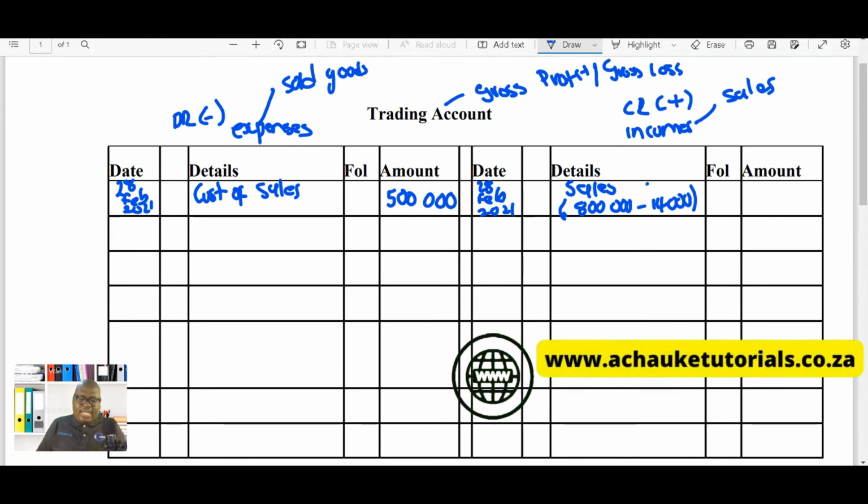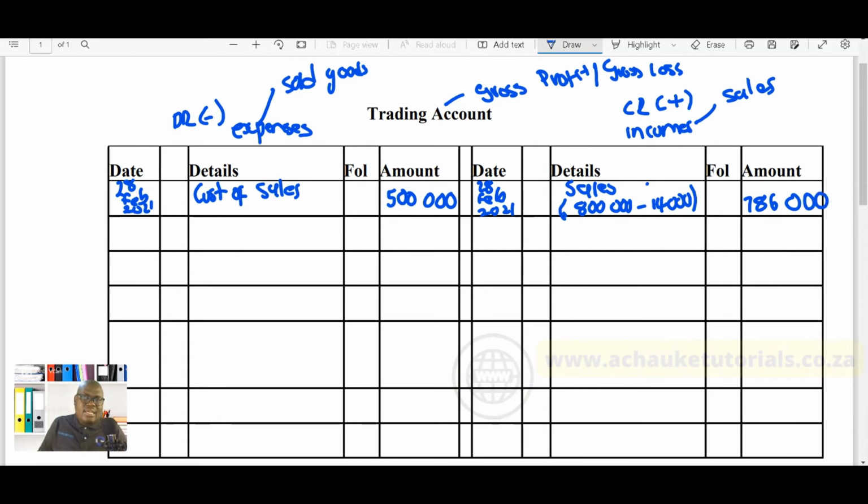So 800,000 minus 14,000 is equal to 786,000. So we're going to have 786,000 here as our final sales amount. This means this is our net sales. We have taken into consideration what the debtors brought back to the business.